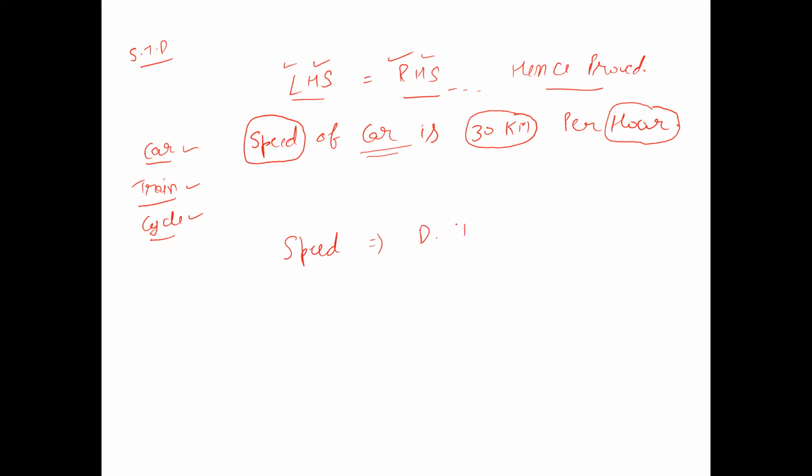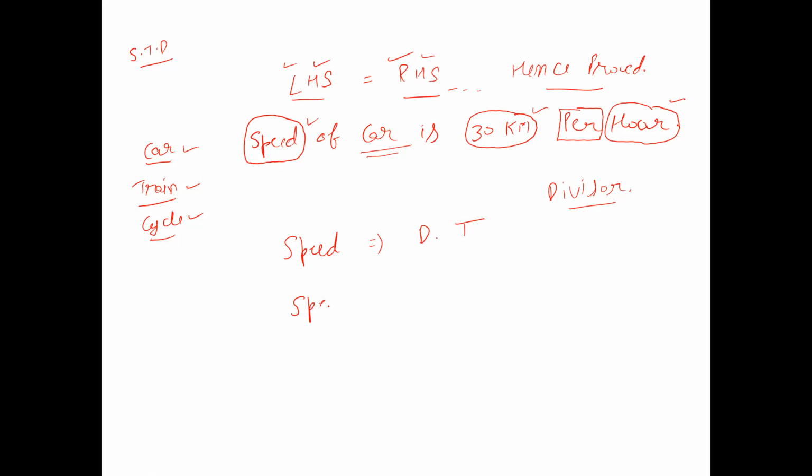This is distance and time, because speed is always denoted on the basis of distance and hours, and the word per written here performs the role of a divisor. Okay, let me explain to you in detail this concept.